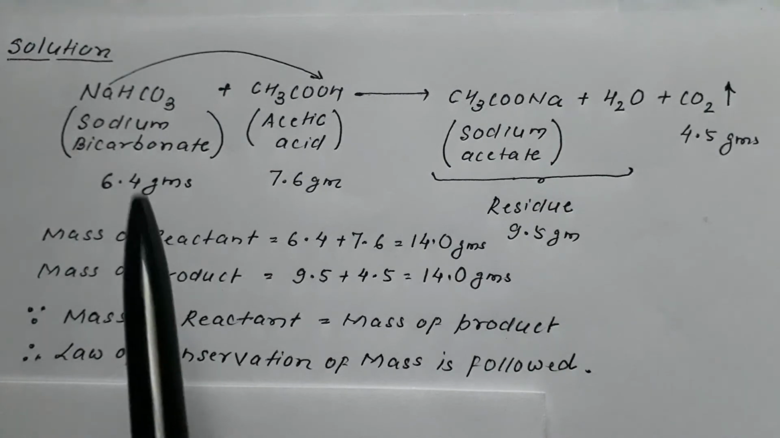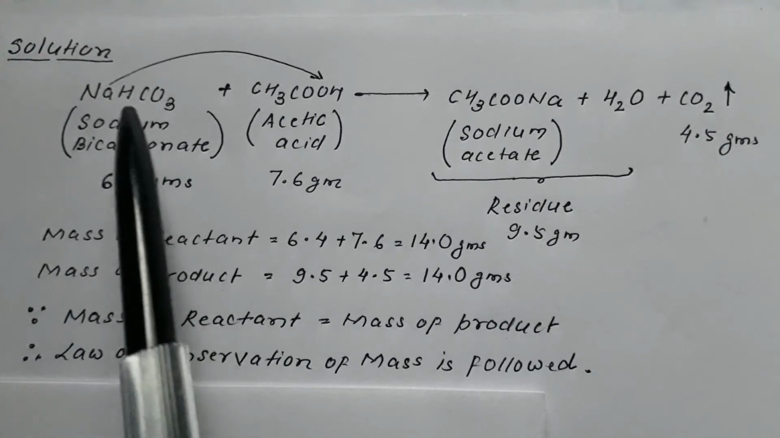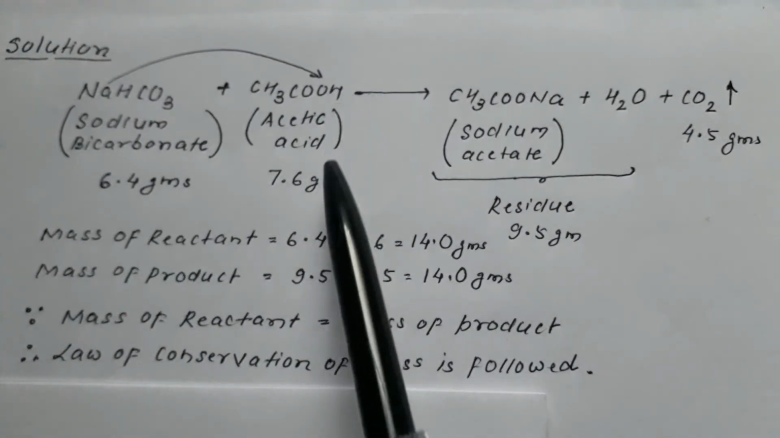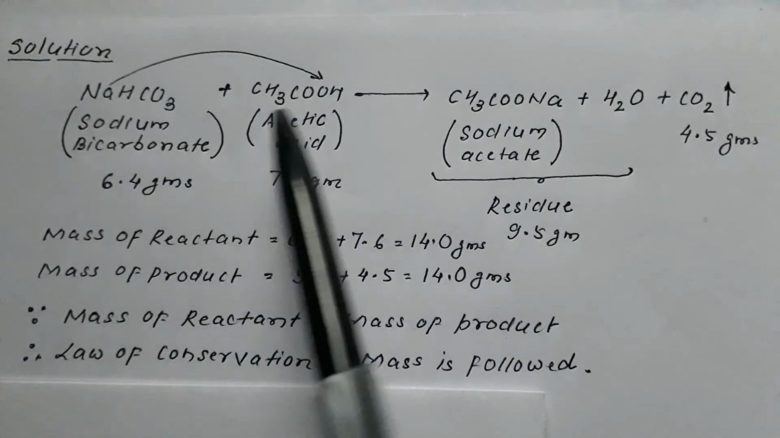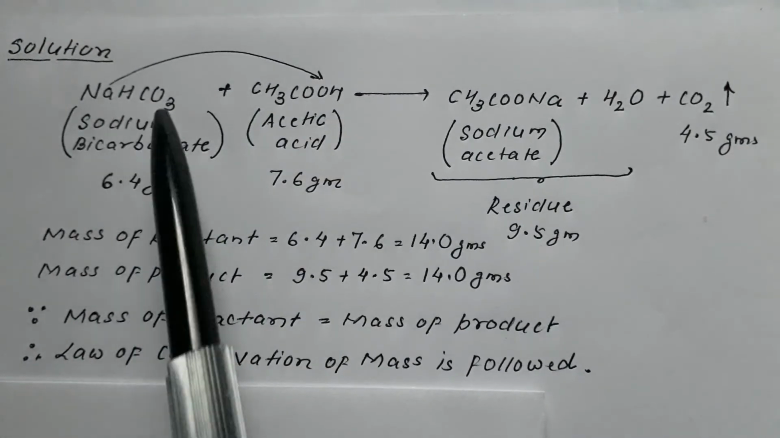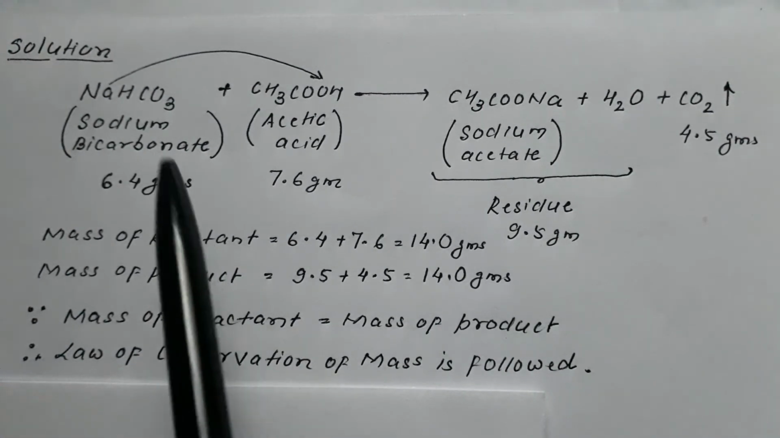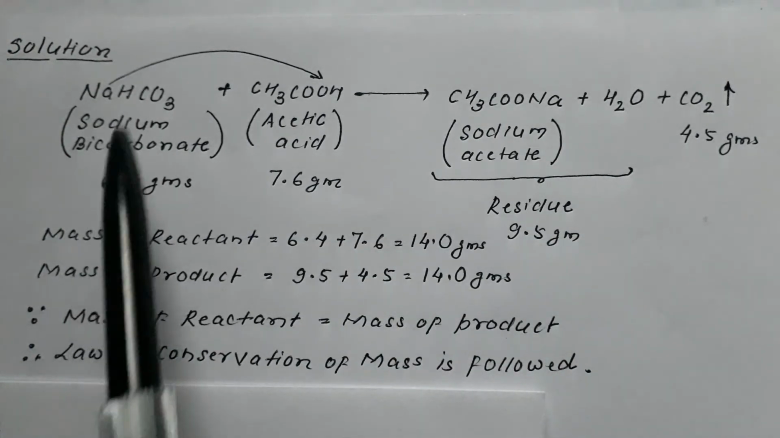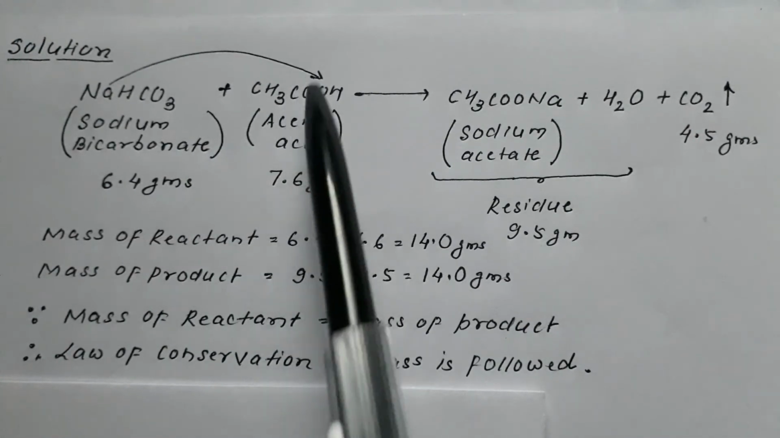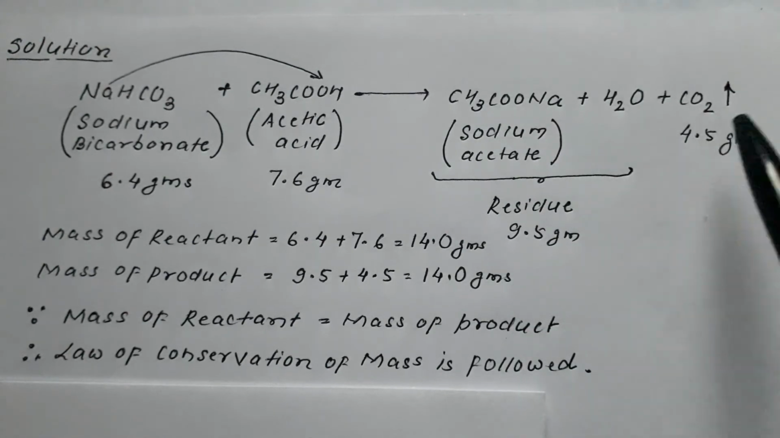Number 2, the H from here, 1 H from here and 1 H from here, and 1 of the O from CO3. So H1, H2 and 1 O from CO3 results in formation of H2O. CO3 converts into CO2 and gets released. So which means sodium bicarbonate when made to react with acetic acid results in formation of sodium acetate plus water plus CO2 getting released.